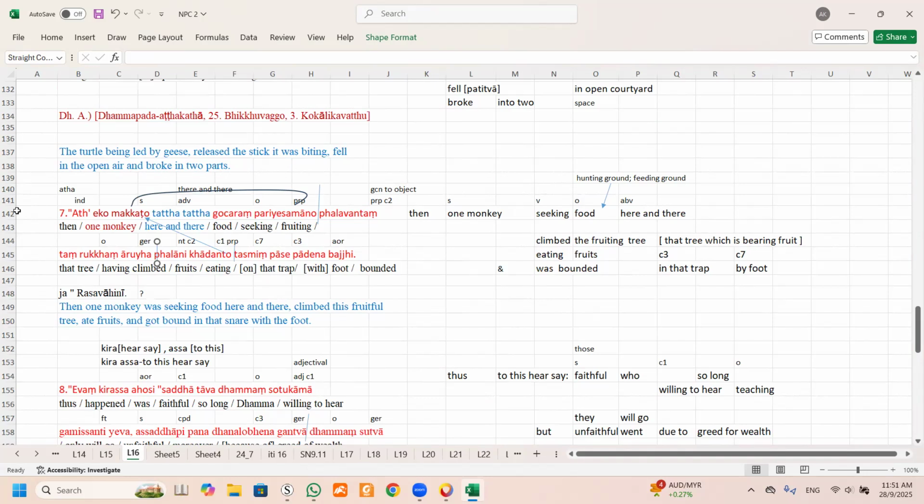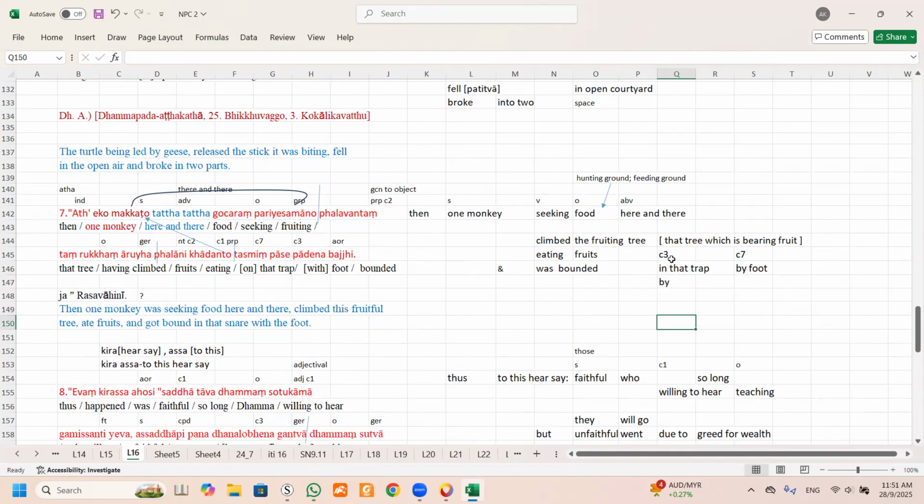So on and in is up to you. Was bounded in the trap, it cannot be on the trap. It should be in the trap. You also can put was bounded by the trap. It's not a problem because it is also correct, because you can interchange locative to instrumental, and instrumental back to locative also can. This one is definitely locative.